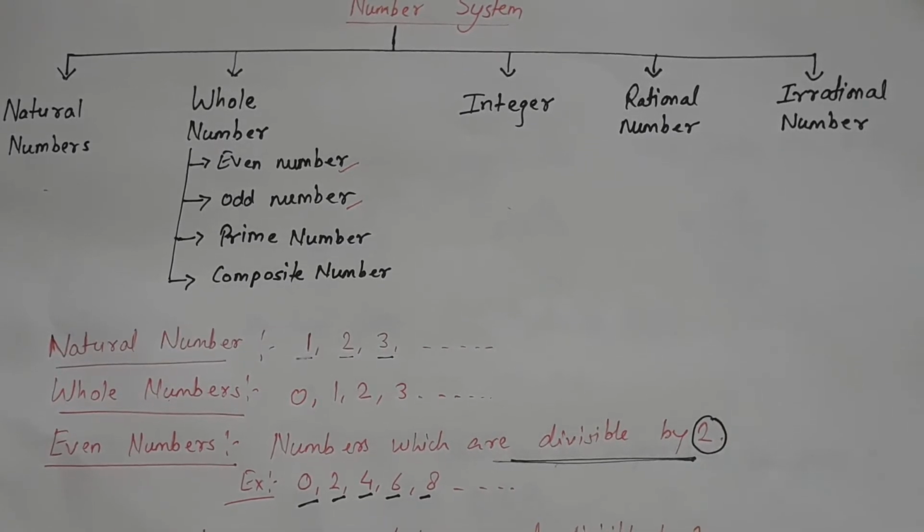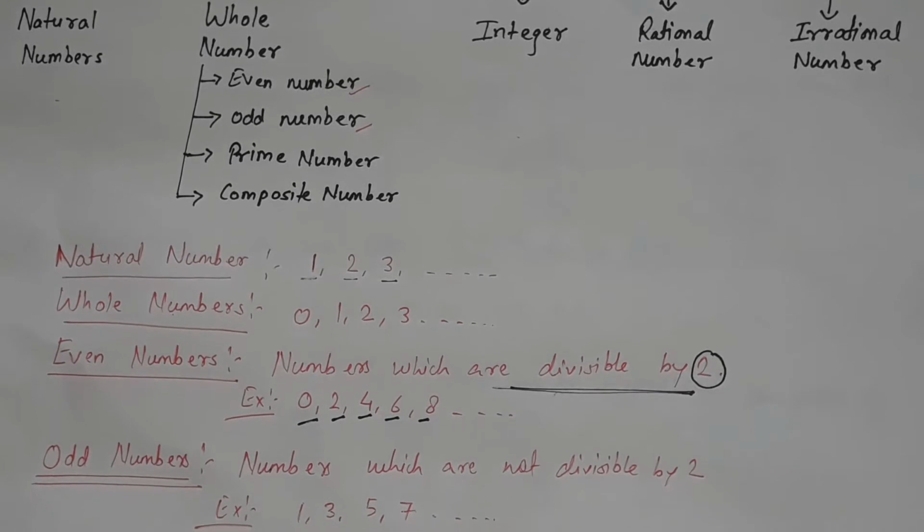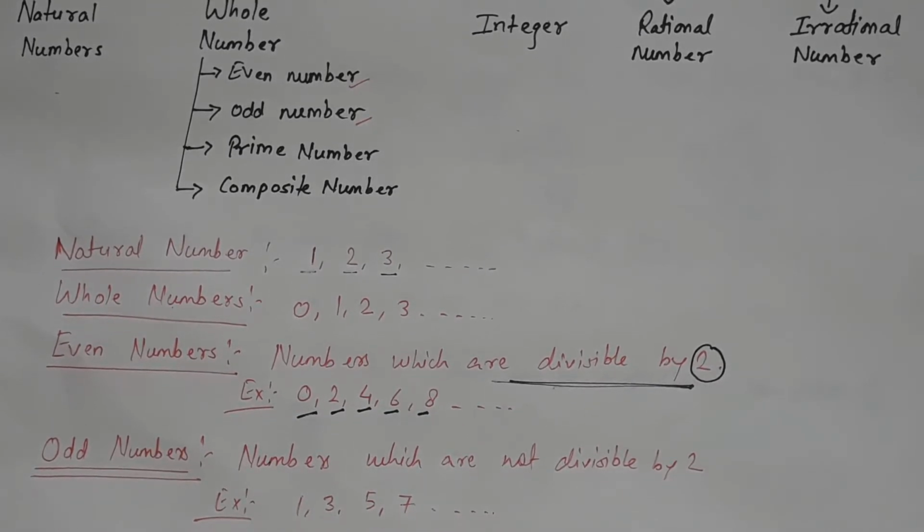And next is odd numbers. So what are odd numbers? The numbers which are not divisible by 2 are called odd numbers.